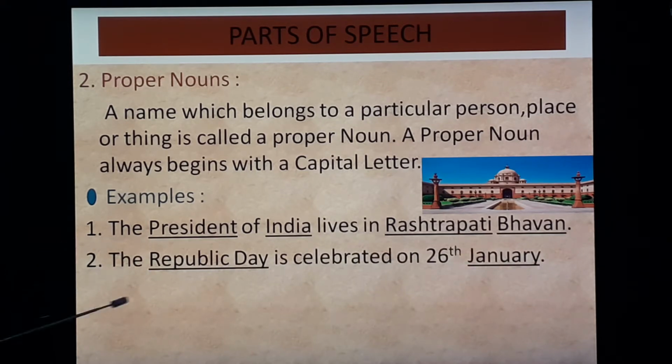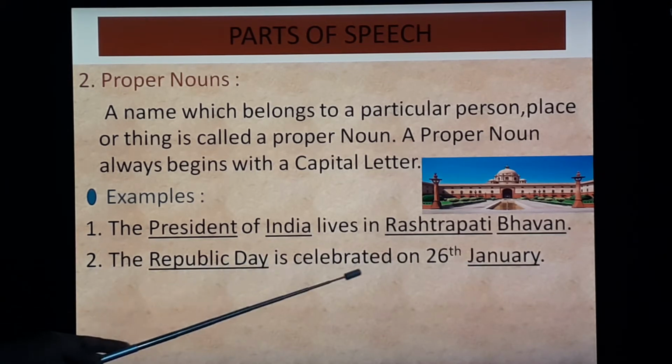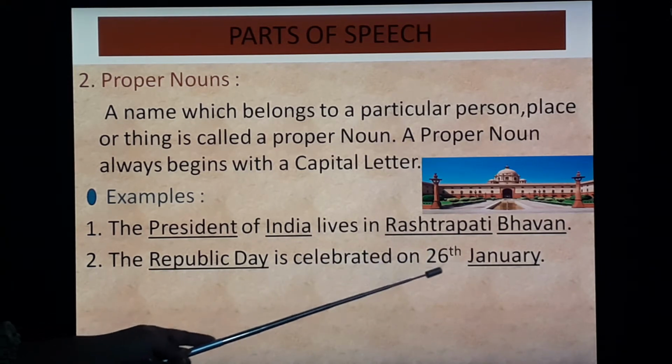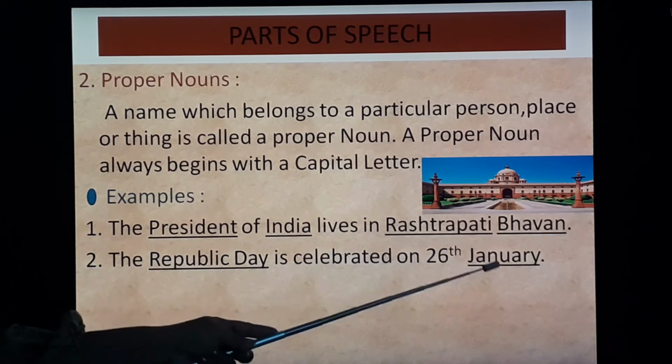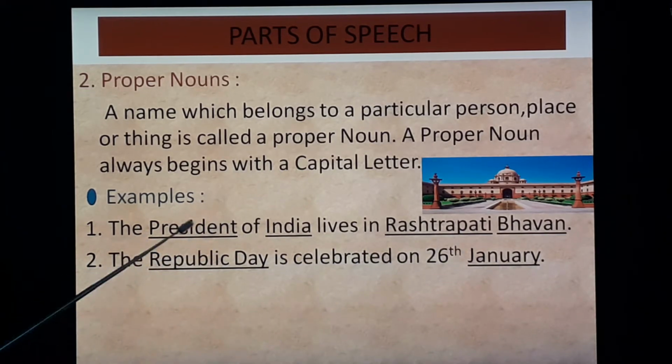Second, the Republic Day is celebrated on 26th January. So, Republic Day, R capital, D capital in Day, January, J capital. So, these are proper nouns, right? Proper indication is given. That is why it is called proper noun.